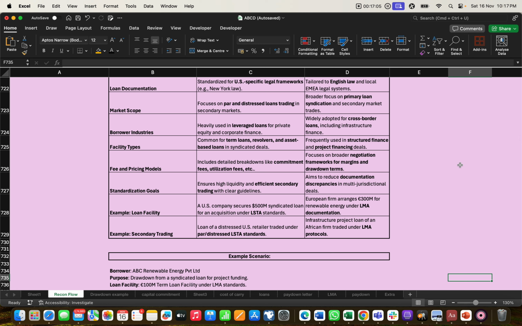For example, a US company secures a 500 million syndicated loan for an acquisition under LSTA standard, but in Europe it is 300 million for renewable energy under the LMA market. So there are some standards according to which the drawdown and the loan agreement are decided.